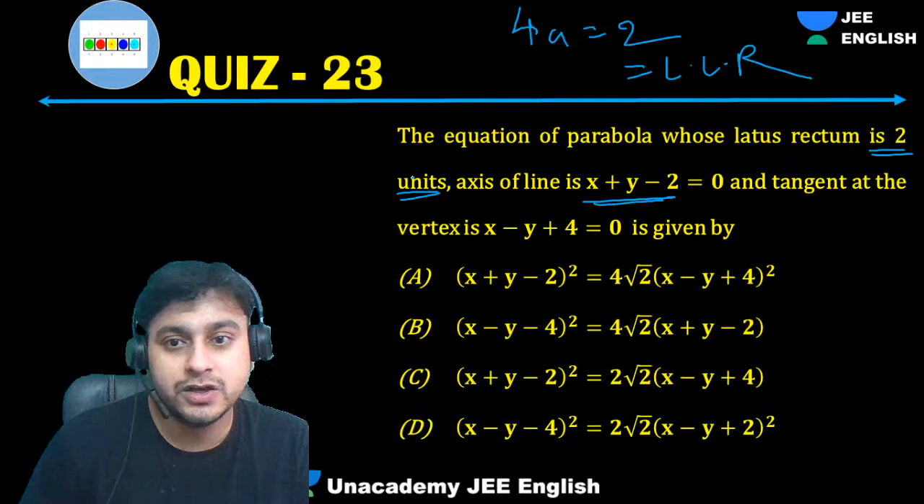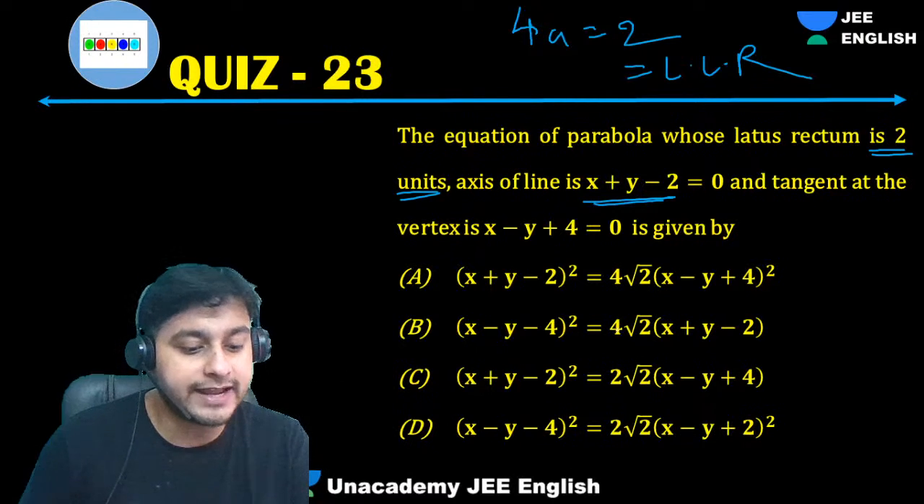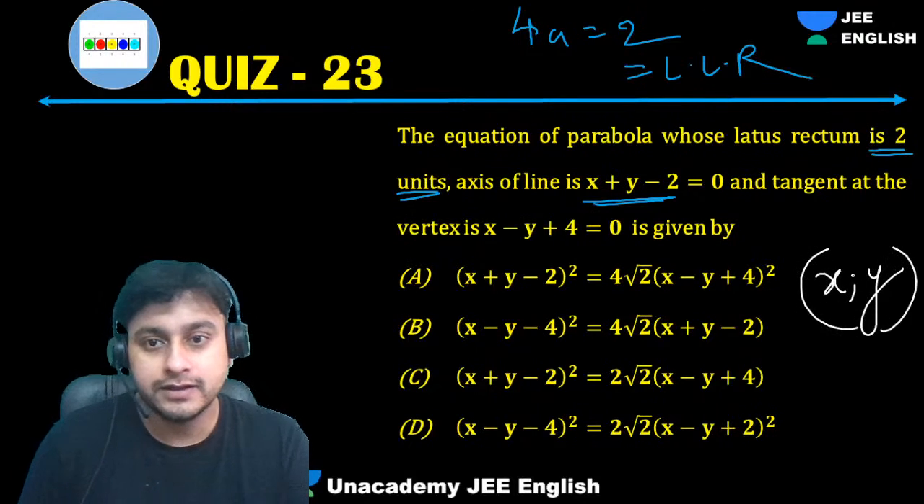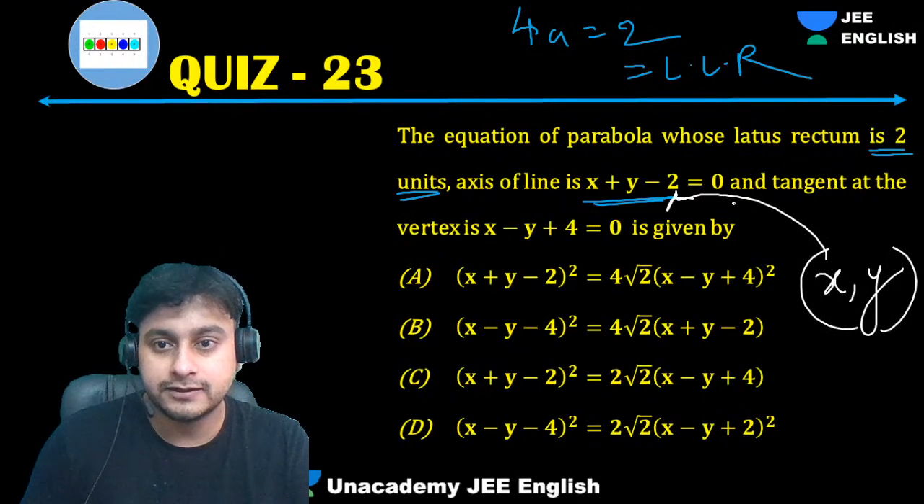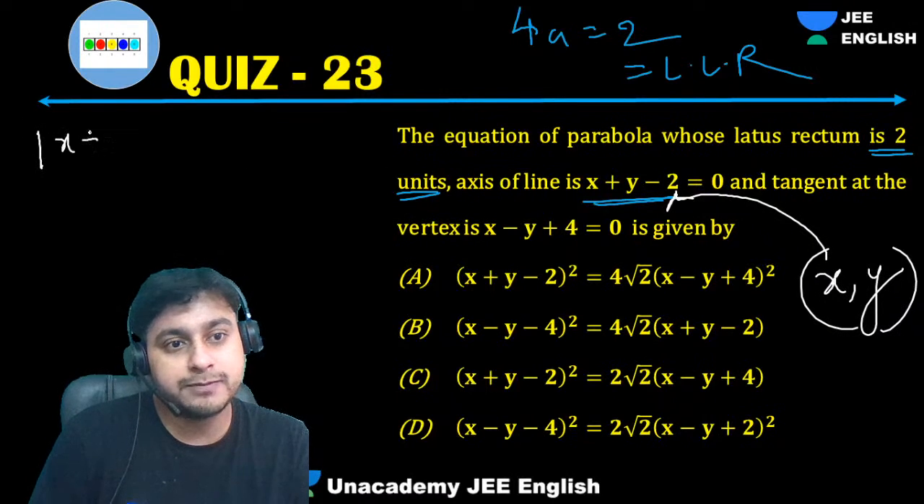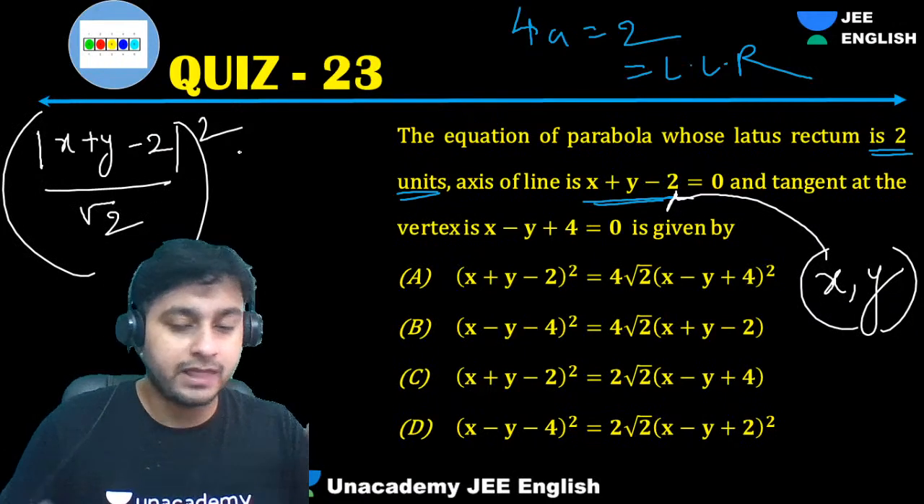Distance from axis of any point. Any general point you will take as x comma y. Tell me the distance from this line. Can I say it will be mod of x plus y minus 2 upon root 2, whole square? Tell me, Papi Reddy.